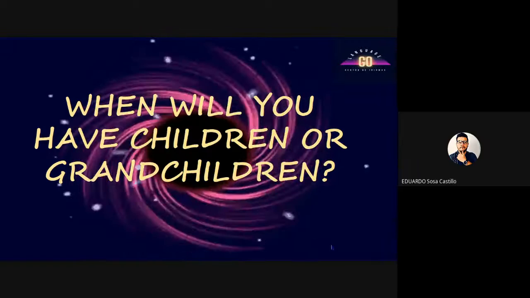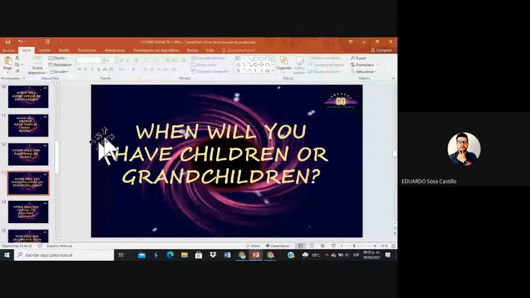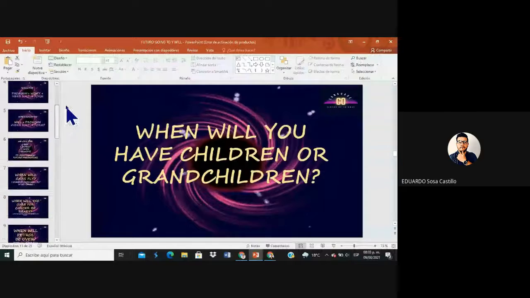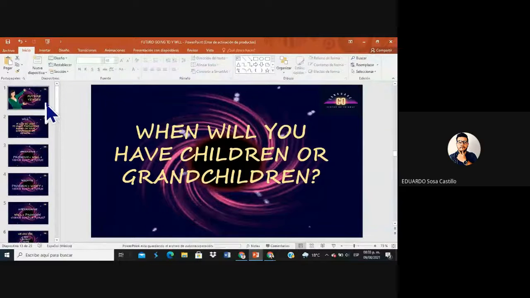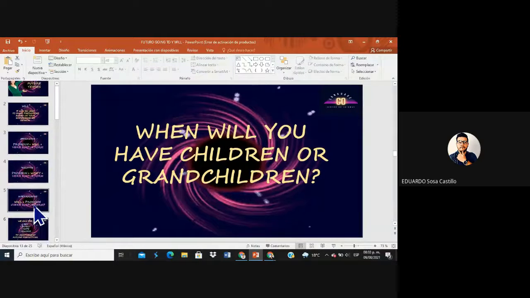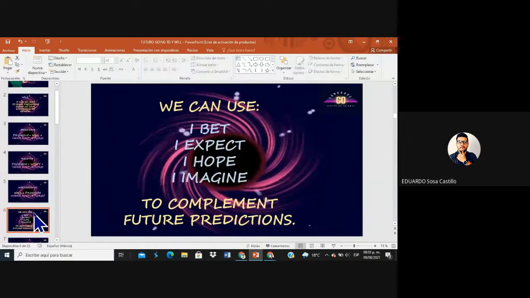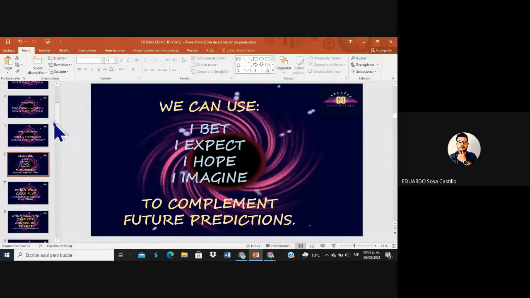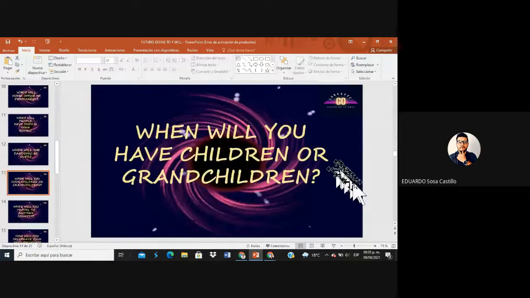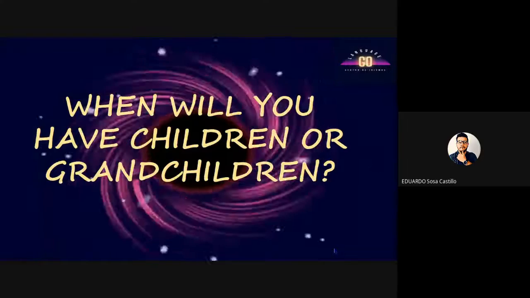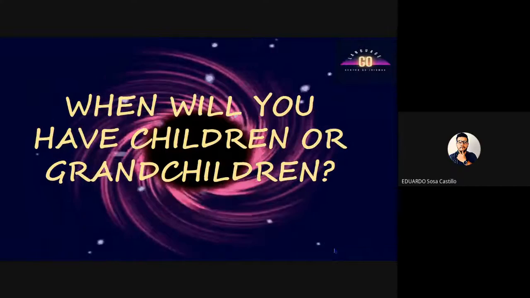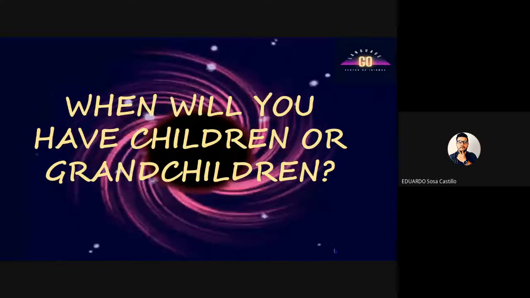Let me check the possibilities that I have. Let me see. I select. I expect. Yes, I expect. I will have children in 2 or 3 years. And you? When will you have children?